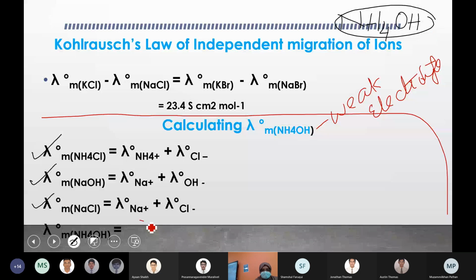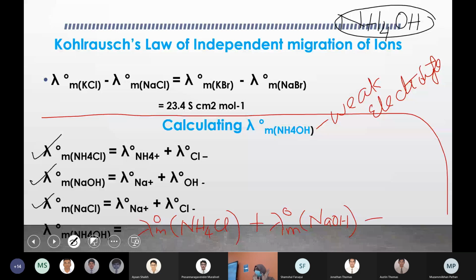This will be equal to lambda M0 of NH4Cl plus lambda M0 of NaOH minus, because from NH4Cl you just need the NH4 value only.